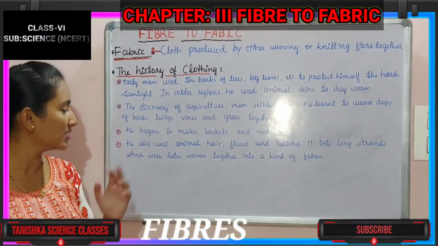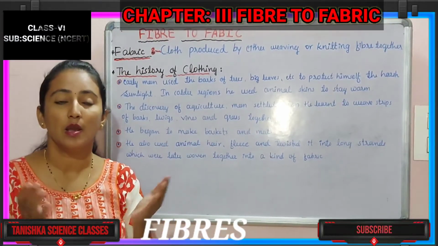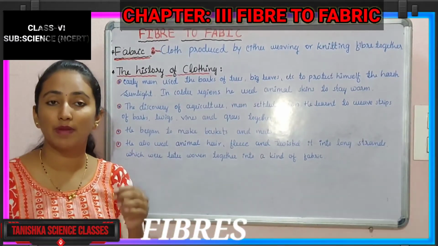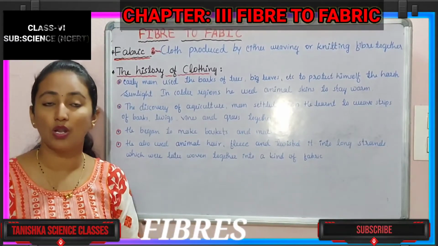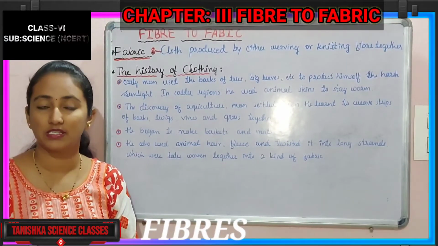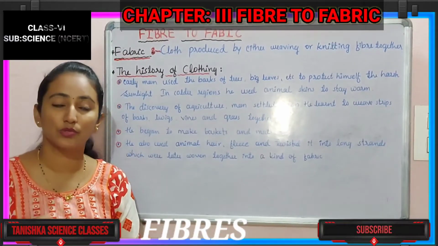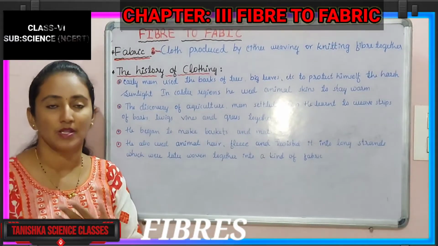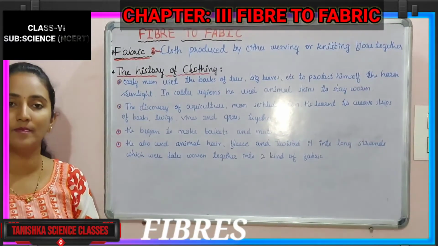After that he began to make baskets and mats. Already you can see baskets and mats prepared from grasses and twigs. You have observed those. He started to knit them, and by that he made strands and various materials. From that he learned to prepare the strands of fiber.